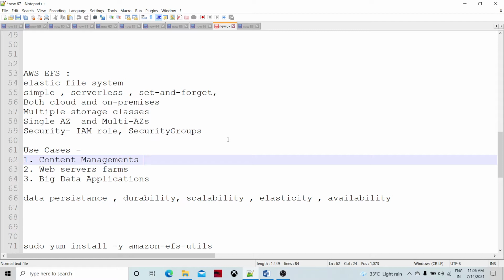Apart from that, there are different attributes like durability, scalability, elasticity, and availability. When we call a system durable, this is a measurement of small errors which happen when multiple write operations happen on the disk, right? So let's say we have an EFS system and multiple cloud services or multiple machines are writing the data to the disk.